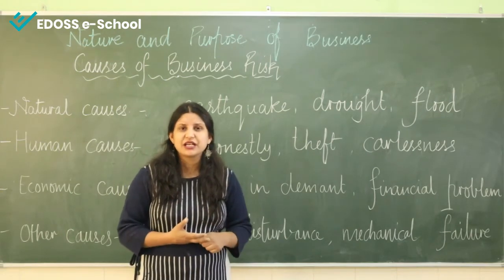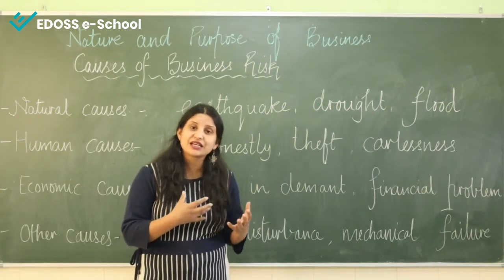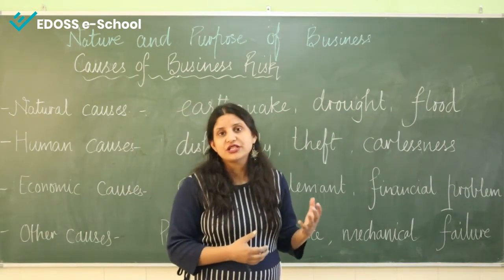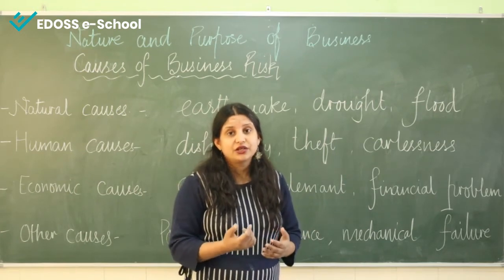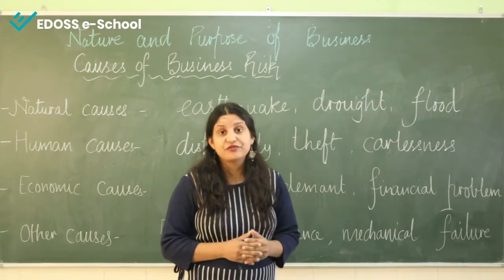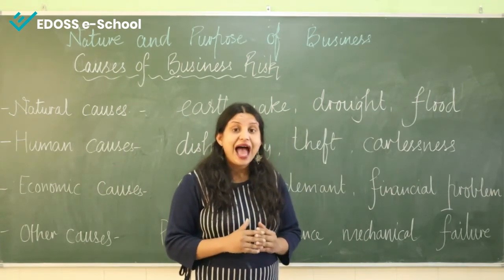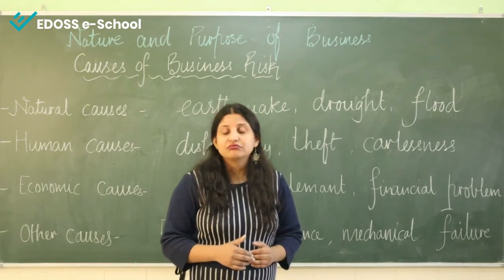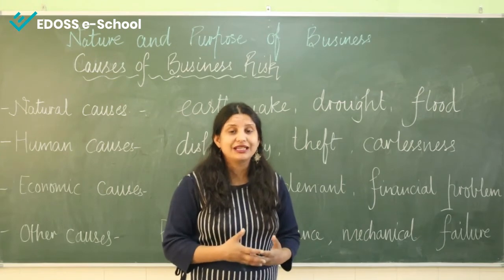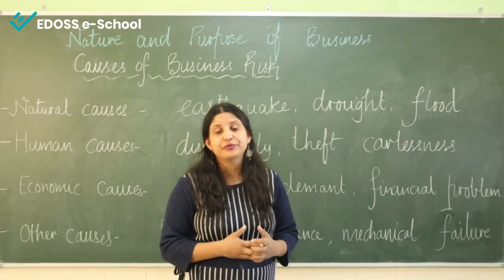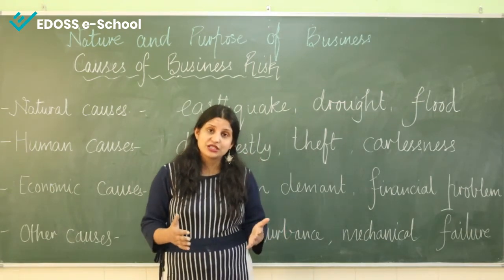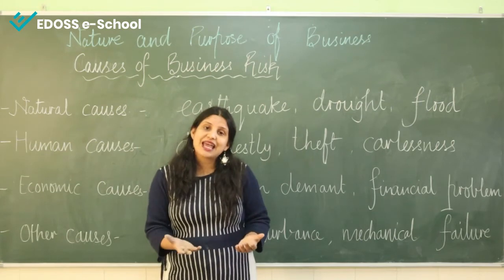If your customer is unable to give you the money, if your customer has taken some goods from you, and he or she is not giving you the money, due to any reason, the company can have loss. And the most important, financial problem. If the company has financial problems, this is a risk. The company can't think of having profit because money is equally important for the business. So these are the various economic causes due to which risk can arise.